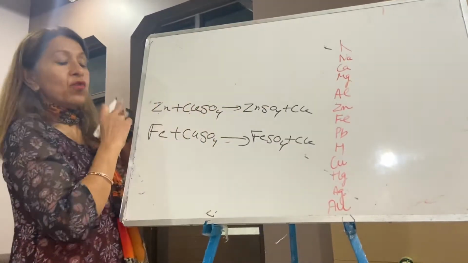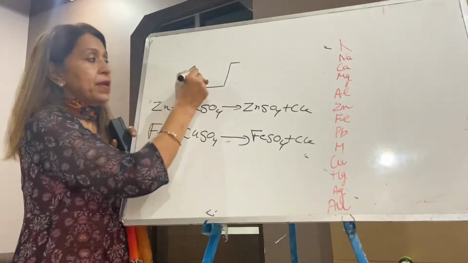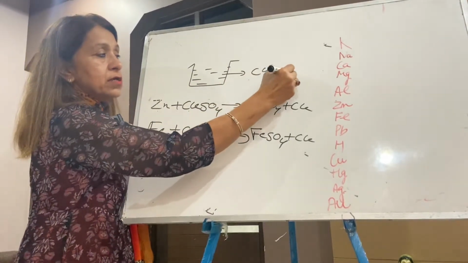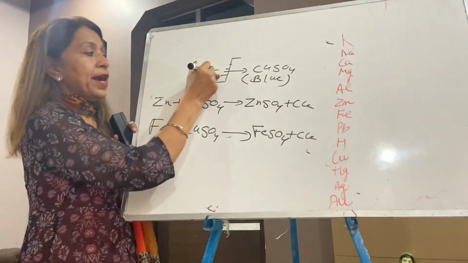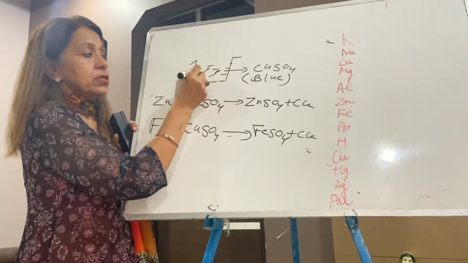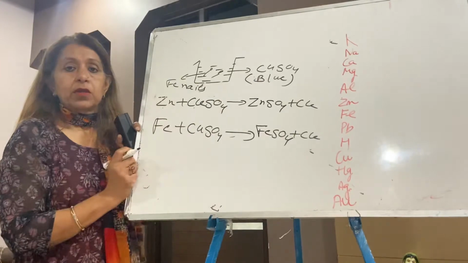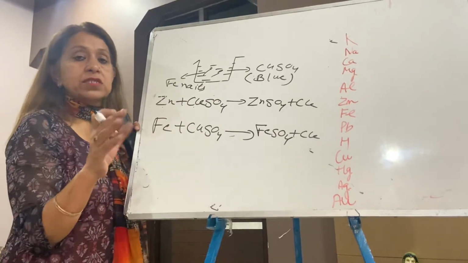If I give you one experiment, I have taken a beaker. In the beaker I have taken a copper sulfate solution. Its color is blue. Write down, its color is blue. I put iron nails in it. Write down nails. Put the iron nails in the copper sulfate solution for some time.